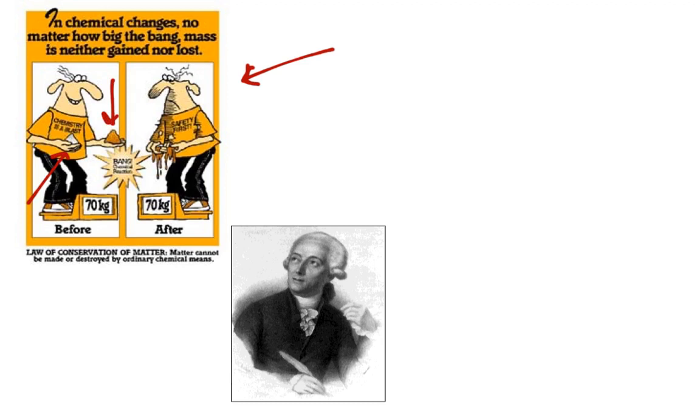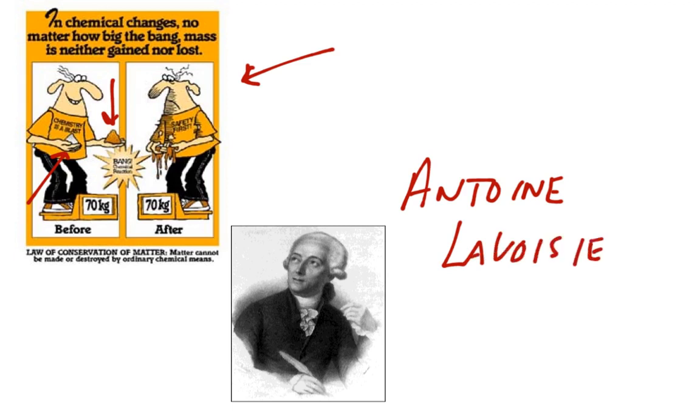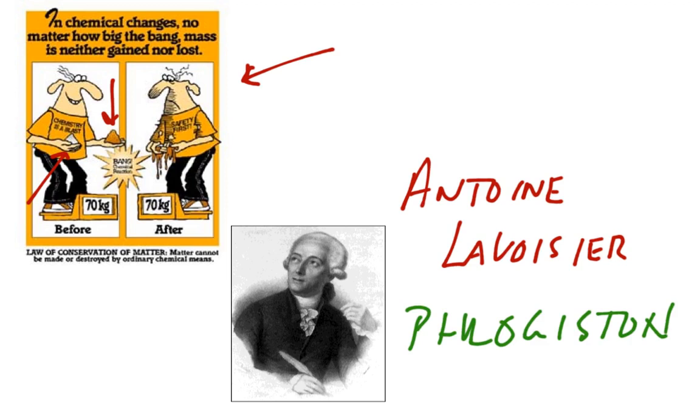Now this idea was developed by this man down here by the name of Antoine Lavoisier. Lavoisier was a French guy, and he worked in the city of Paris and developed all of his own lab equipment to actually measure the amount of something that was given off when a compound burns. And up until that point, everyone believed in this concept of phlogiston. And this phlogiston was this mystical air type of essence that contained heat and all the other things like that. And Lavoisier didn't really believe in that.